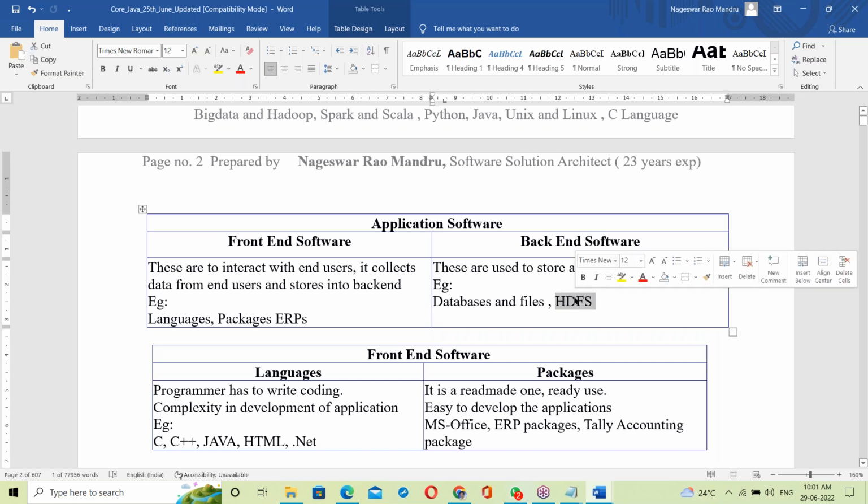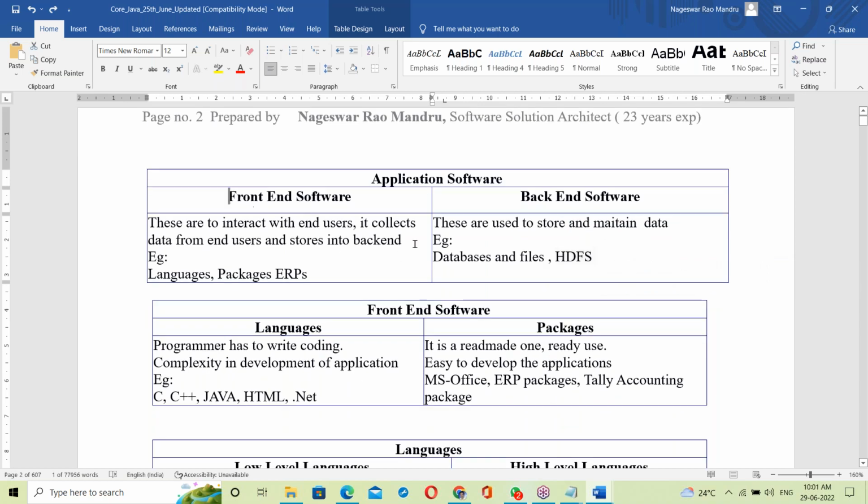HDFS means Hadoop distributed file system, to store big data. For big data storage, we can use HDFS. Databases are for small data. Files and databases are for small data. If it is big data, it's HDFS. Okay, right? So this is front end, back end.